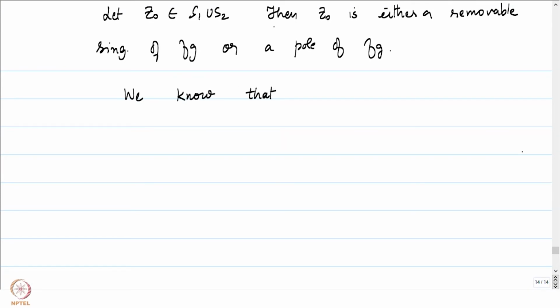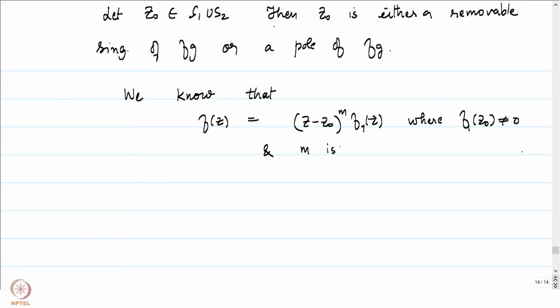Now that we have written an order of the zero and the pole, we can write this function f of z as equal to (z minus z0) to the power m times f1 of z, where f1 of z0 is not equal to 0, and m is either non-negative or negative, based on whether z0 is a removable singularity of f or a pole of f.